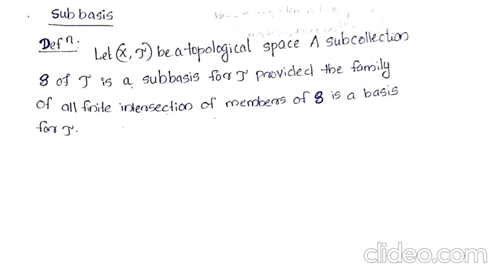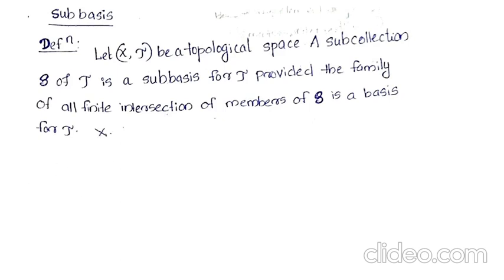Move on to a definition: subbasis. Let (X, tau) be a topological space. A subcollection S of tau is a subbasis for tau provided the family of all finite intersections of members of S is a basis for tau. That is, if we take any intersection of a finite family of members of S, we get a basis element. Then the union of those basis elements gives the topology on X.